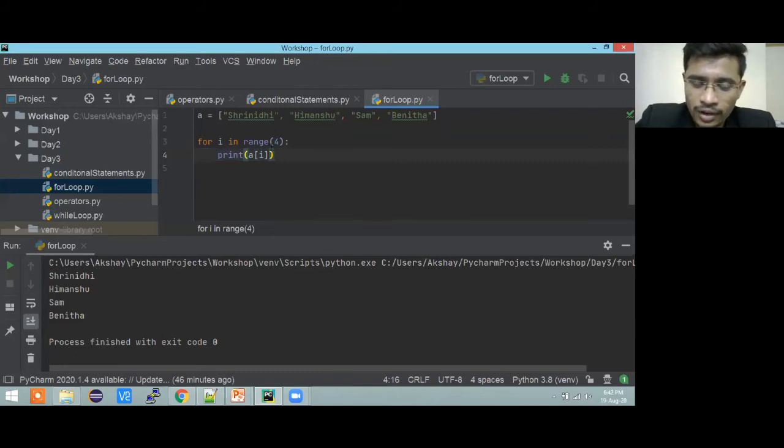Fine. So this is how a for loop works. Now one more thing which I wanted to show you. If you want to print numbers, this is one simple example. Instead of this, I wanted to print the numbers 1, 2, 3, 4, like that. In that case, what you need to do is provide the list, otherwise you would need to write the print statement for a very long time, right?